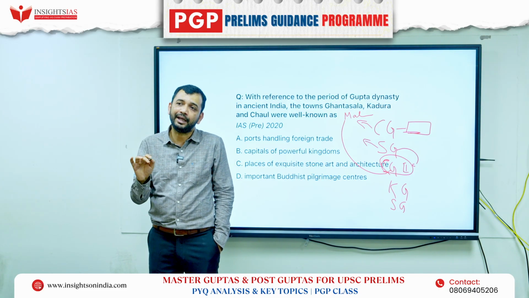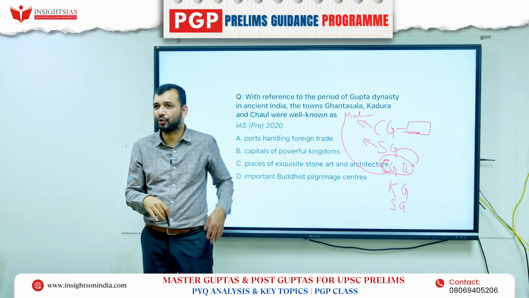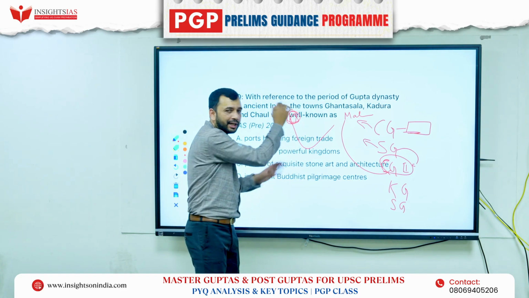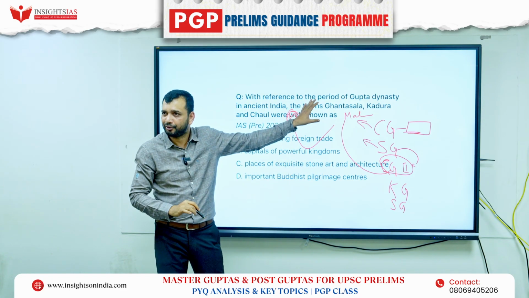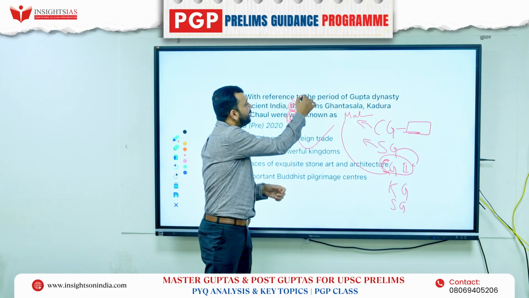He married his daughter Prabhavati Gupta to Rudrasena II. So Rudrasena II was a king somewhere here, right? That is the Vakatakas, who were in this part. So he made her marry him. Along with them, basically, there were the Sakas here.